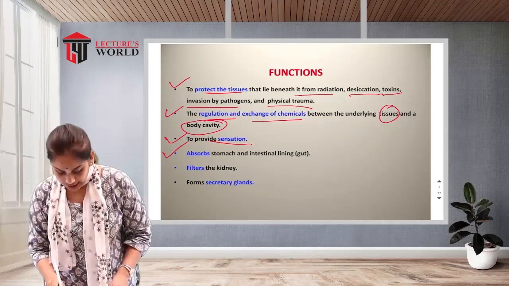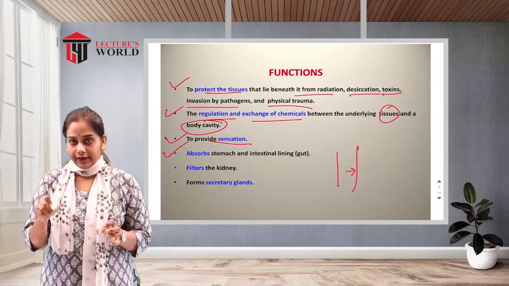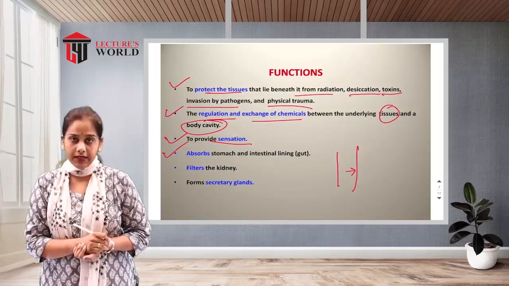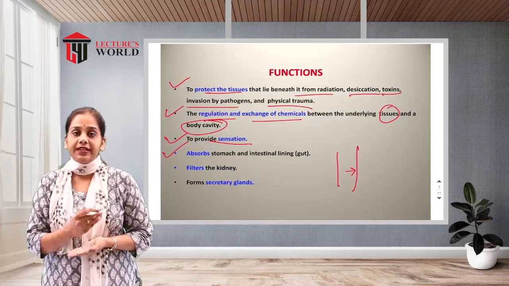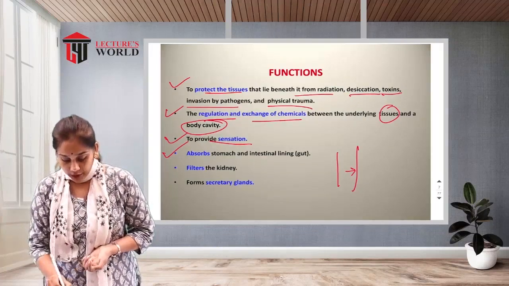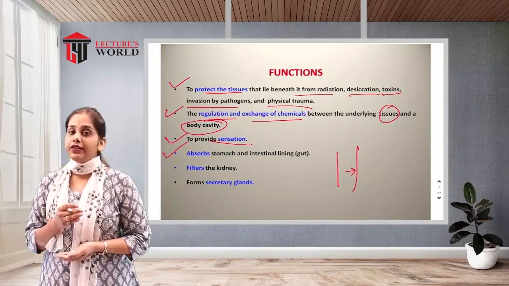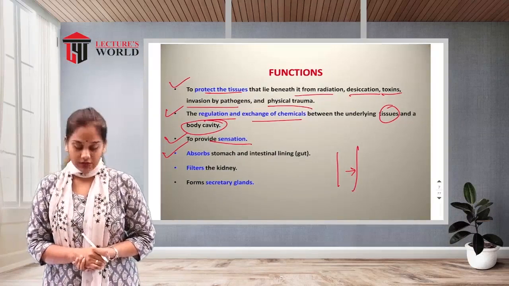Inside this cavity there is the inner lining. The outer layer has epithelial tissue, so absorption of nutrients, vitamins, and minerals happens with the help of the epithelial tissue. So in the stomach as well as the intestine, the function is absorption.